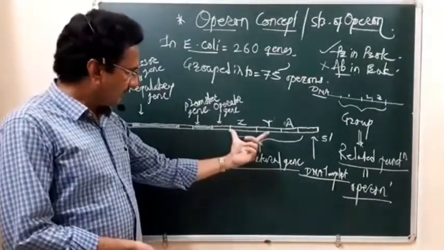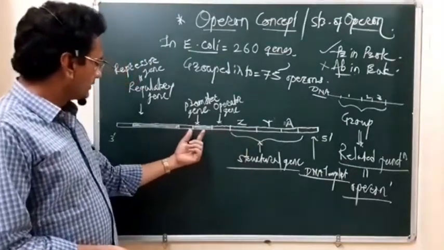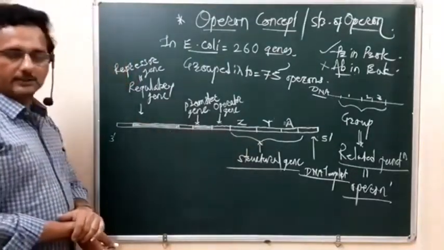This operon has controlling units: the operator gene sequence, the promoter gene sequence, followed by the regulatory gene sequence.